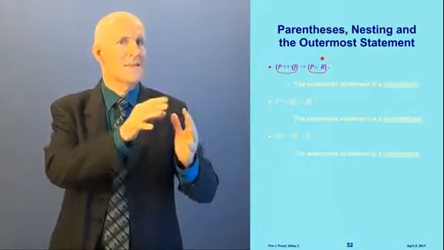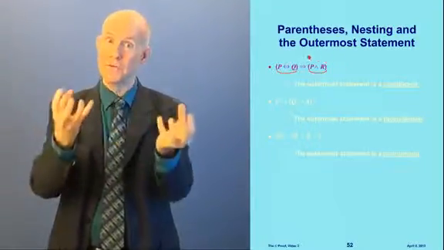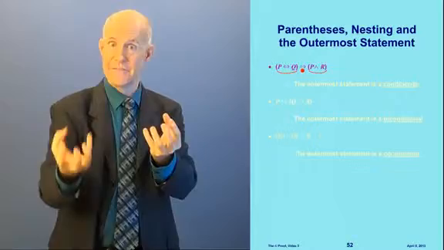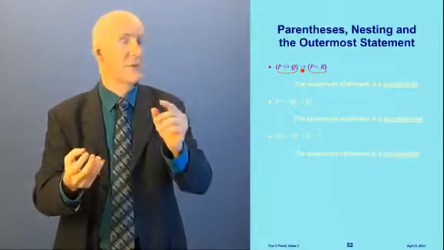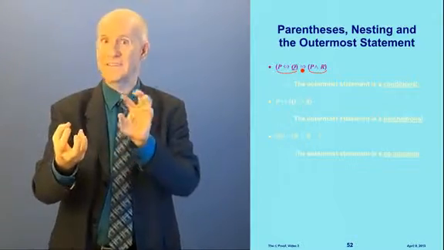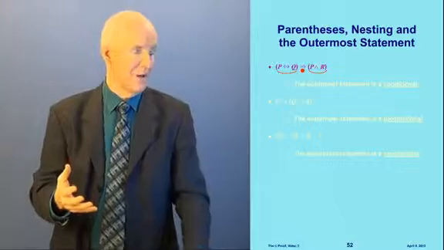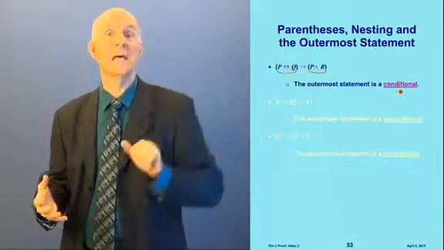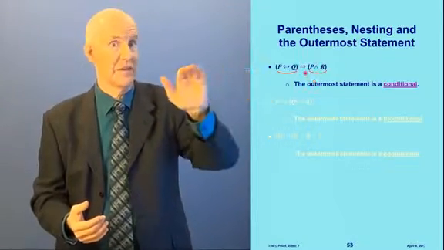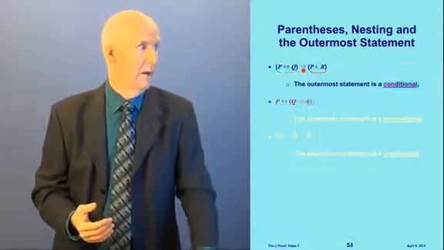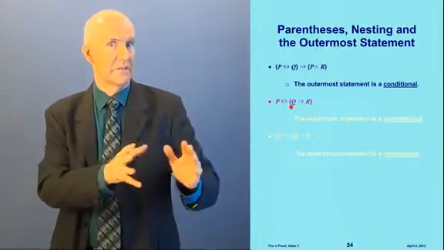Okay, so what is the outermost statement? The outermost statement is what I get by putting those two together with the if-then. It's if that left thing in parentheses, then the right thing in parentheses. So it's implication. The left parentheses implies the right parentheses. So that's the outermost statement right there. That means the outermost statement is a conditional. Okay? Which is why I made the conditional sign pink here. All right. How about this one? I have P if and only if something in parentheses.